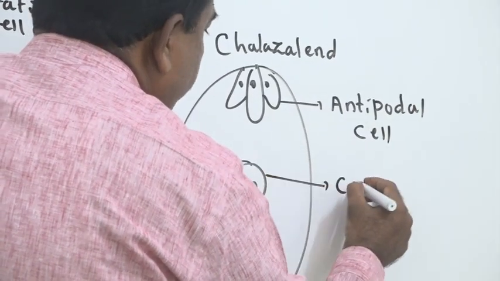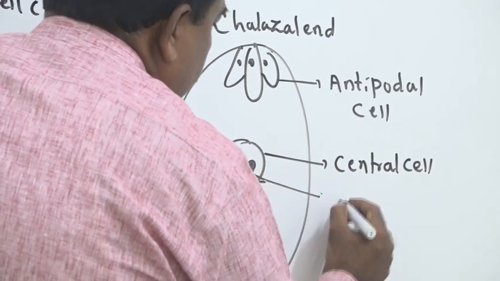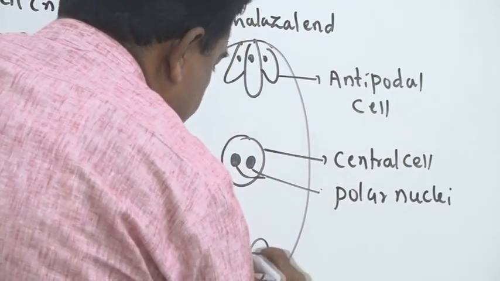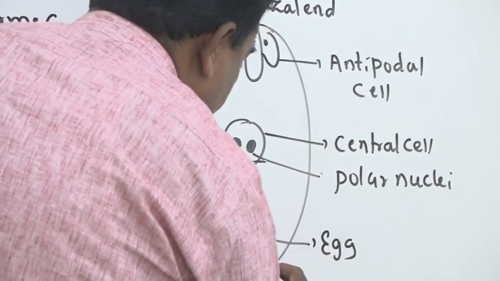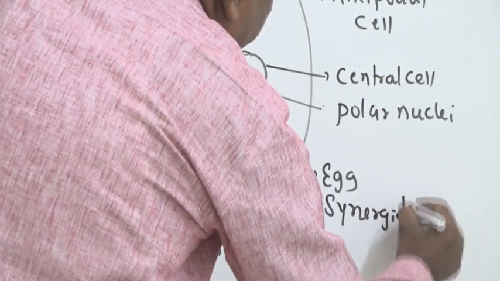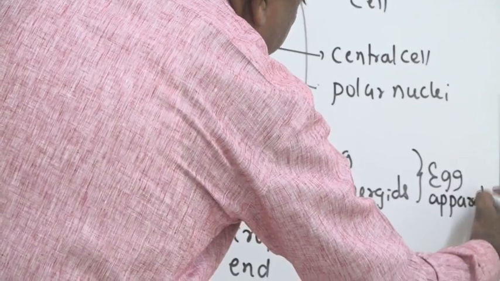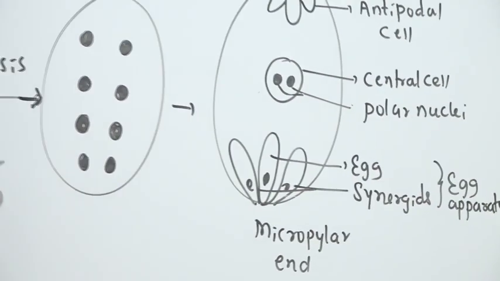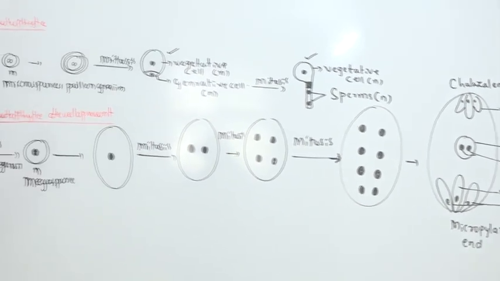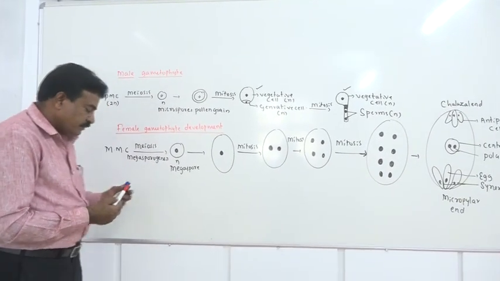Whereas in the center we have the central cell with two polar nuclei. We already explained this in detail in female gametophyte development. And centrally we have the egg and two synergids, which together form the egg apparatus. In such a way, the female gametophyte is formed. Now, if we have a clear knowledge of how egg and sperm are formed, the process of fertilization is very simple.